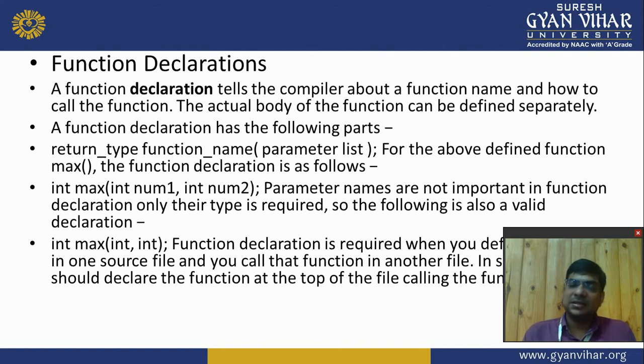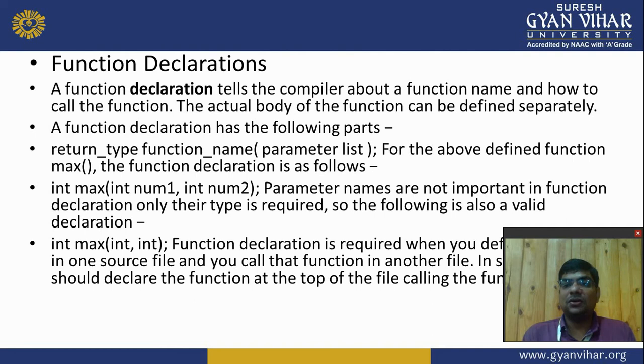Next, max is the function name. Next it has two parameters, meaning it has two values for performing the operation. First is int num1, meaning num1 stores the value which is sent when we call that function, and that value is of integer type. And second, num2 stores the second value and it is also of integer type.